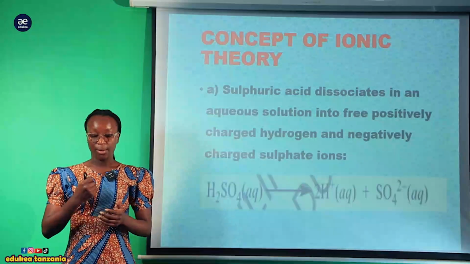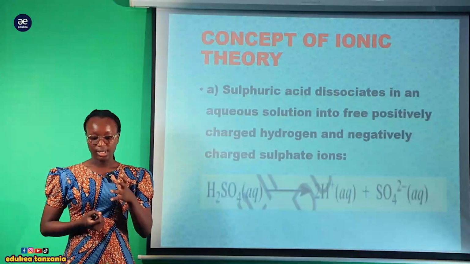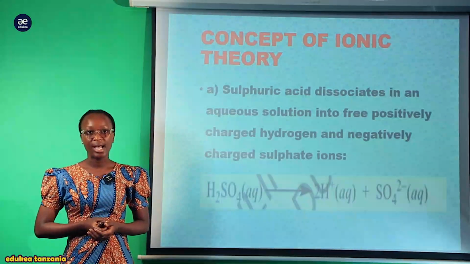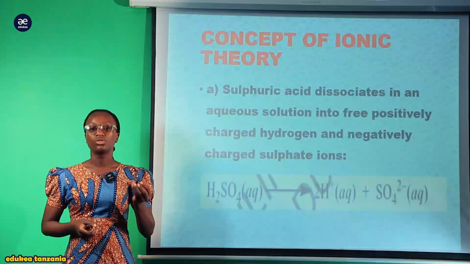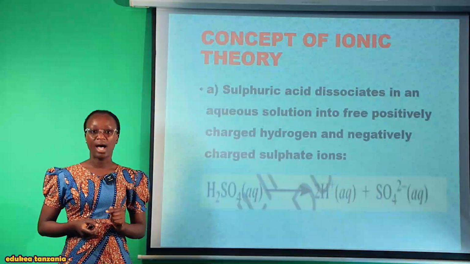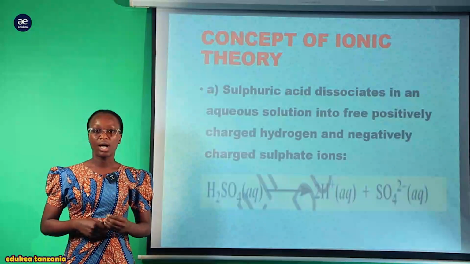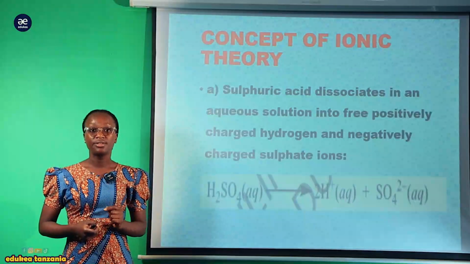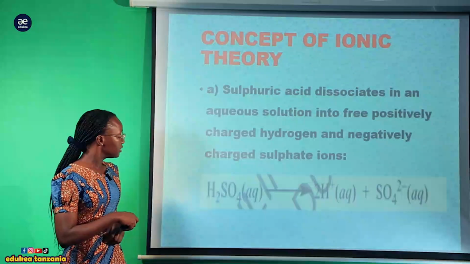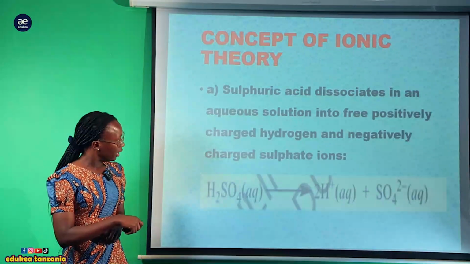Now let us start with our strong acid, which is sulfuric acid. The sulfuric acid tends to dissociate into free ions, whereby we are going to have the hydrogen, which is the positive charged ion, and the sulfate, which is the negative charged ion. Now consider the simple reaction here.